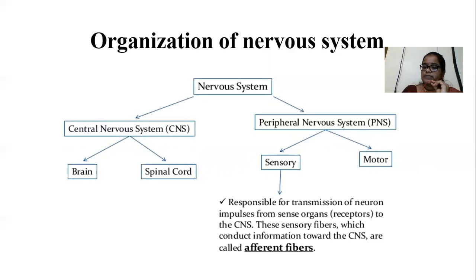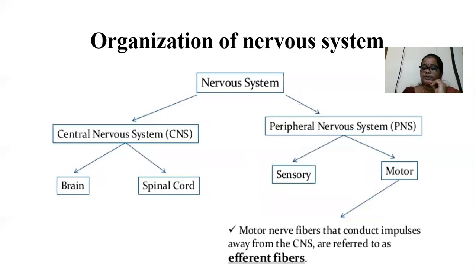Our sense organ will be activated, and there is an activation of sensory neurons. Then the sensory neurons carry the information towards our brain and spinal cord. There is a transmission of nerve impulses from sense organs to the CNS.